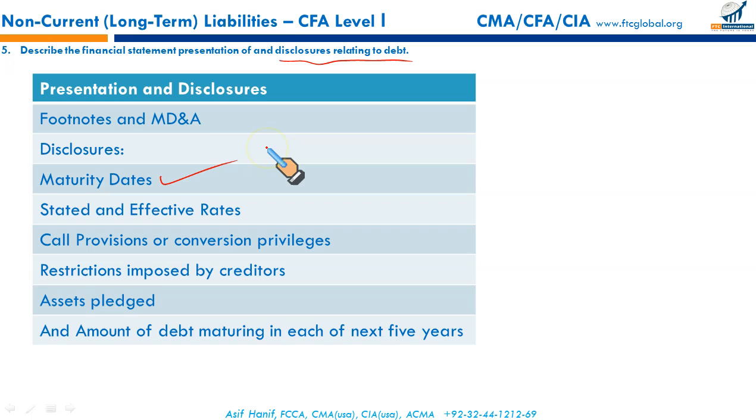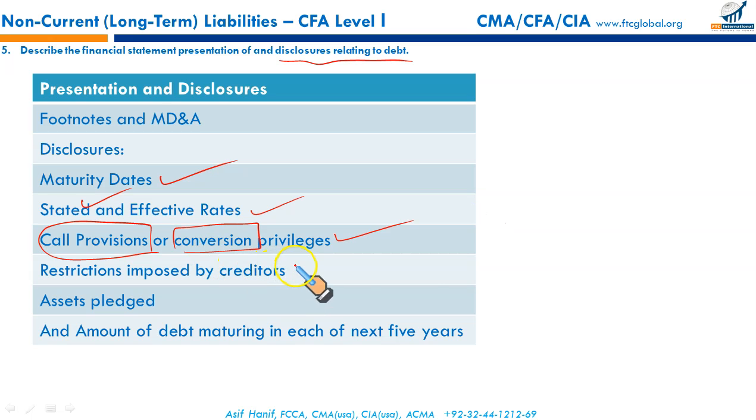Maturity dates, patterns of maturity dates of different bonds issued, stated and effective rates, that is coupon and the market rate, call provisions, if the bond contains a call provision, thereby entitling the issuer to call the bond before maturity. Conversion privileges: certain bonds are allowed to be converted into a certain number of shares after a certain period of time. That needs to be disclosed as well.